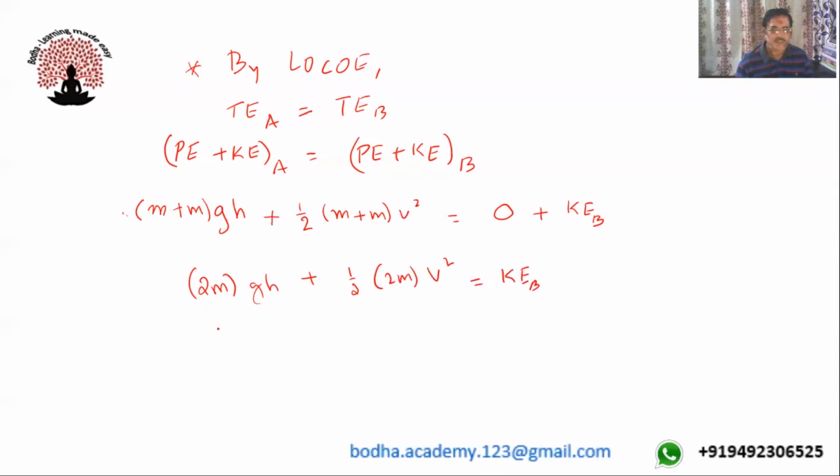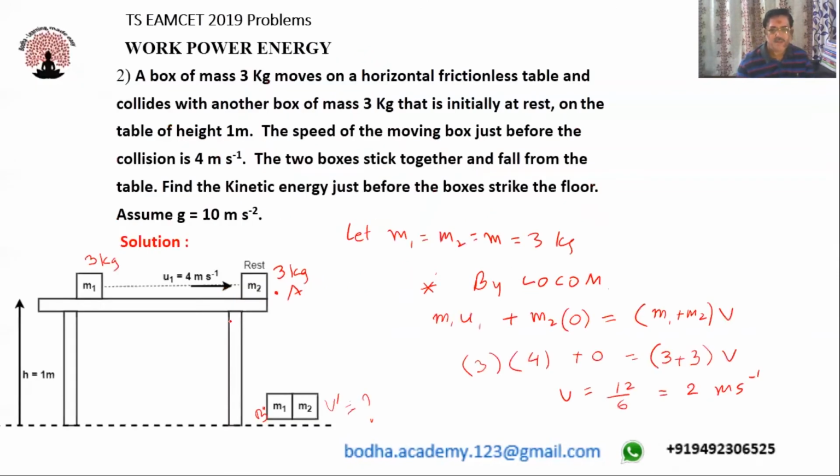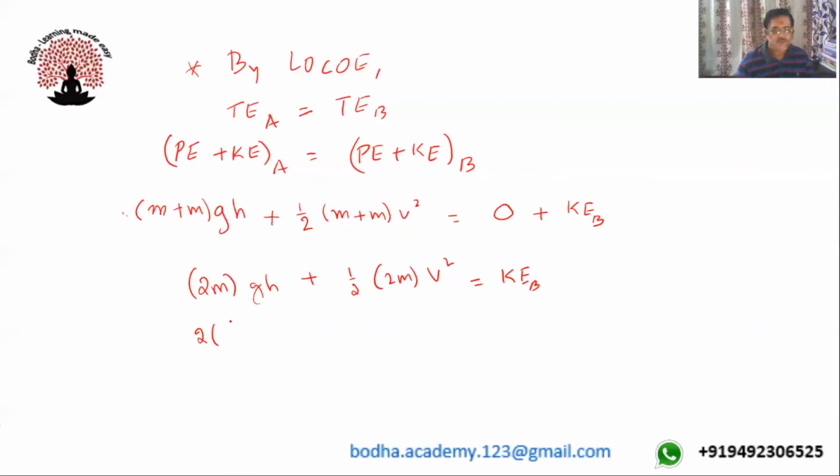Let us simplify this. So 2 into M value, which is given as 3 kg. So 2 into 3, G is 10, height is given as 1 meter, plus this 2 will get cancelled off. So mass is 3 kg.